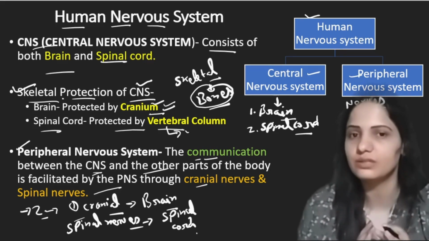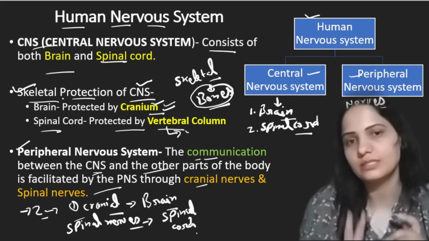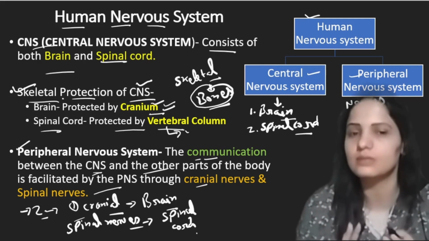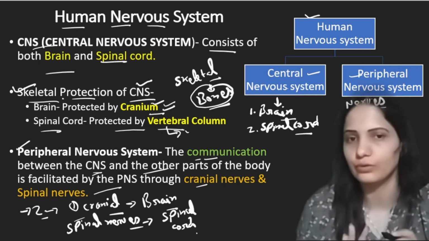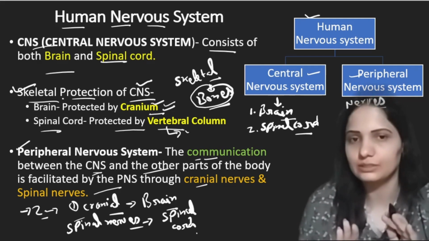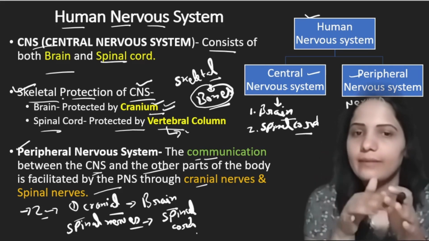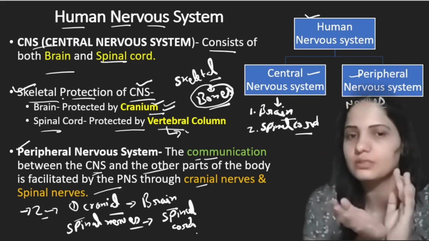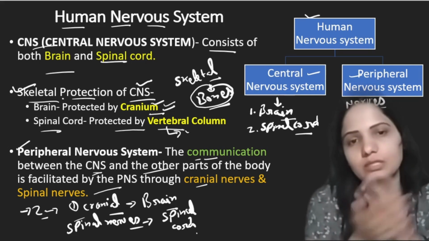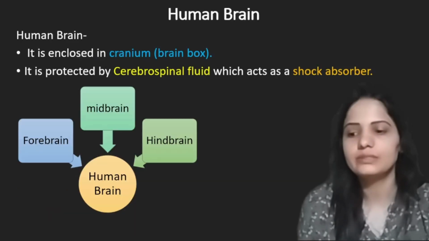Peripheral nervous system consists of nerves, cranial nerves and spinal nerves, and our central nervous system consists of brain and spinal cord. This is very easy. You can easily remember these things: human nervous system, brain and spinal cord, peripheral nervous system, various types of nerves, cranial nerves and spinal nerves. This is about your human nervous system.